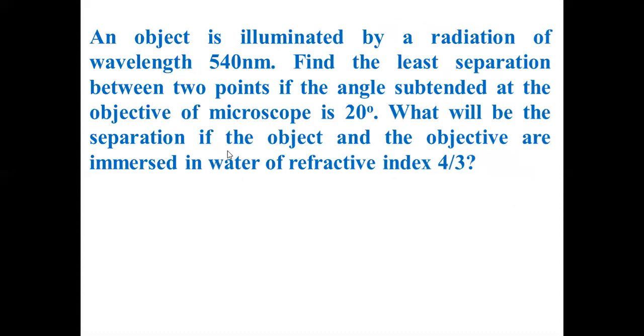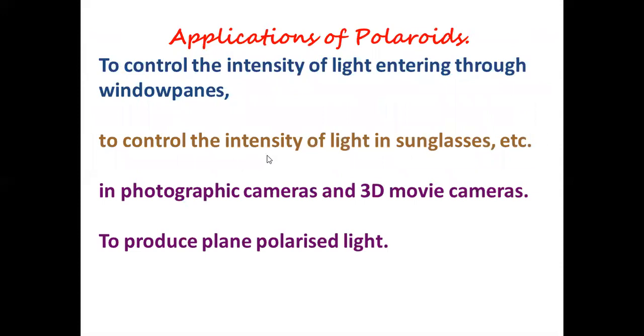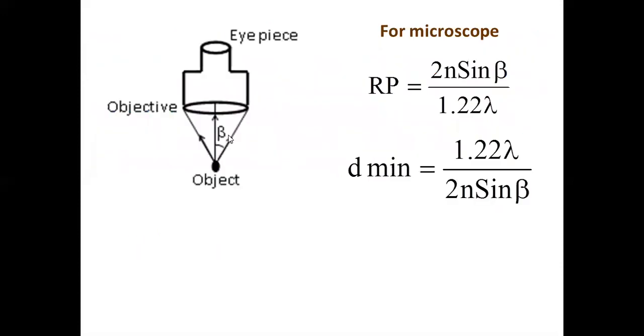Now you see the problem. What is in the problem? Find the least separation between the 2 points if the angle subtended at the objective of the microscope is 20 degrees. Be careful. Is it beta? Angle subtended at the objective of the microscope is 20 degrees. It is the complete angle they are saying.